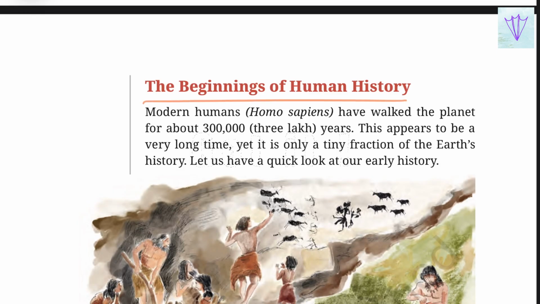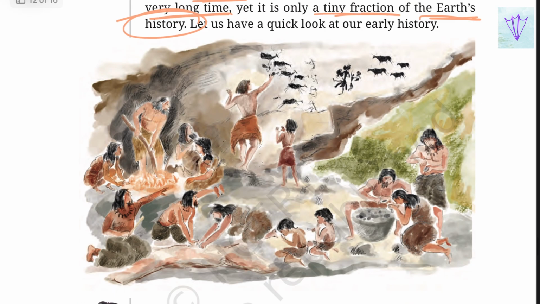The beginning of human society. Modern humans, that is Homo sapiens, have walked the planet for about 3 lakh years. This appears to be a very long time, but yet it is a tiny fraction in comparison to Earth's history. 3 lakh years will become a very tiny fraction in front of the billions of years ago in which the Earth's formation took place.